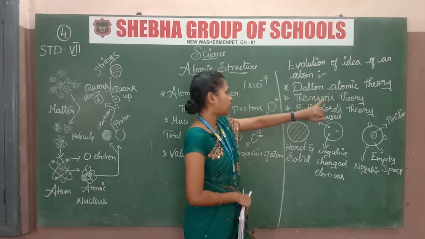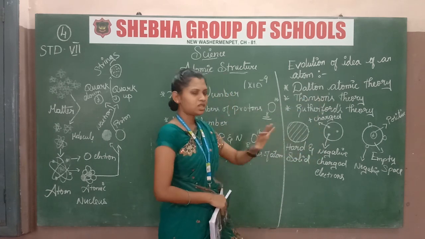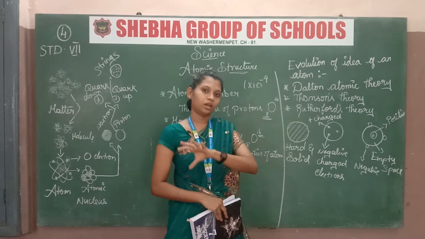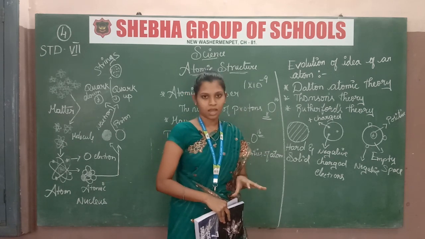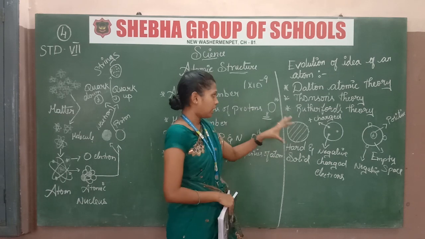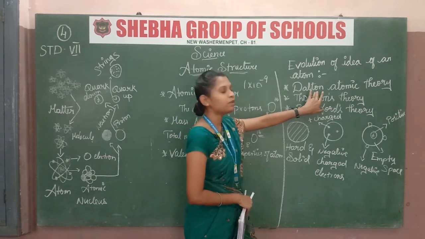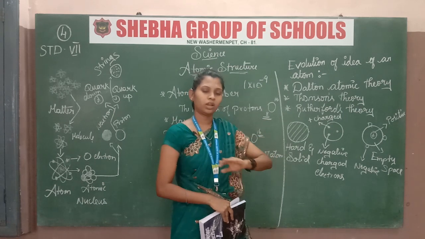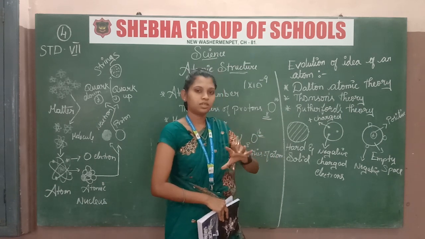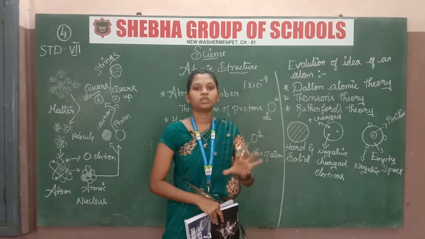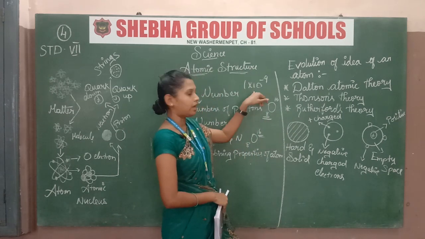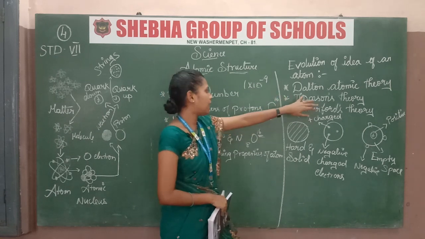Okay, first Dalton, what he did, he just discovered what is atom. There is an atom, a space occupied by some mass. He only first discovered the atom, but he did not study it deeply. Just he said there is an atom which is a tiny particle, much smaller than air. That is the Dalton theory.